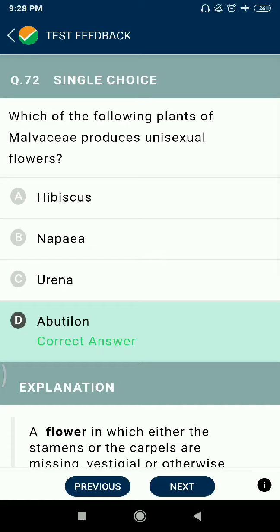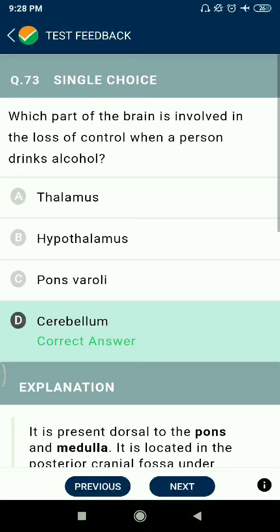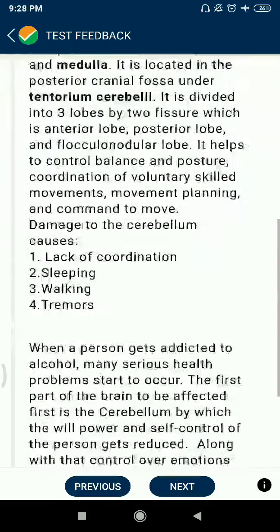Question 72: Which of the following plants of Malvaceae produces unisexual flowers? Abutilon. Question 73: Which part of the brain is involved in the loss of control when a person drinks alcohol? Cerebellum.